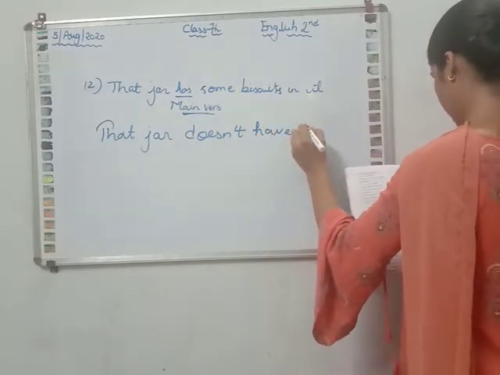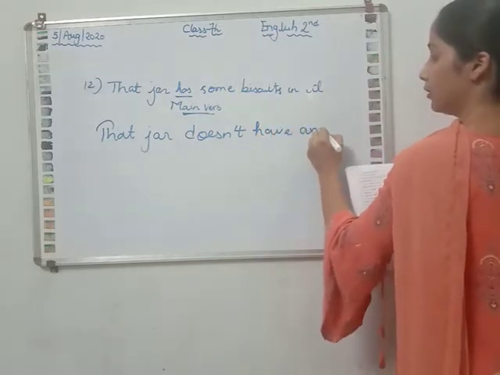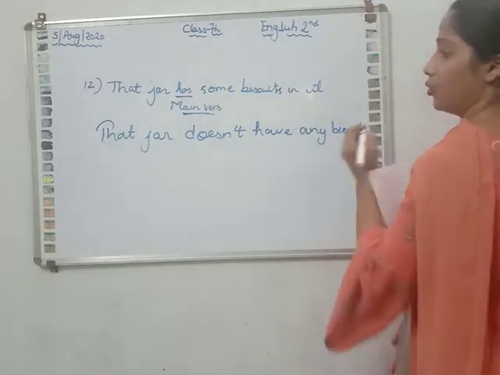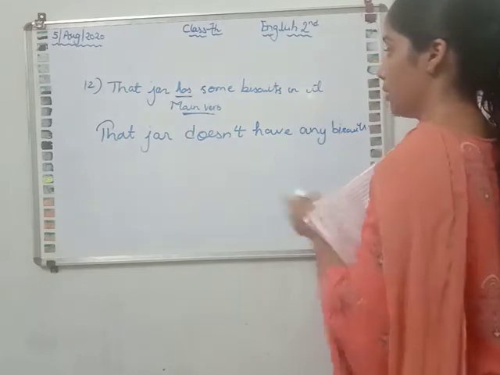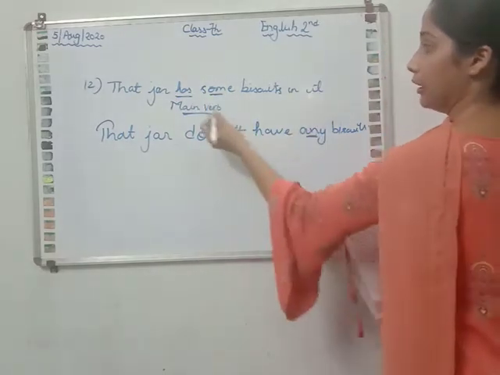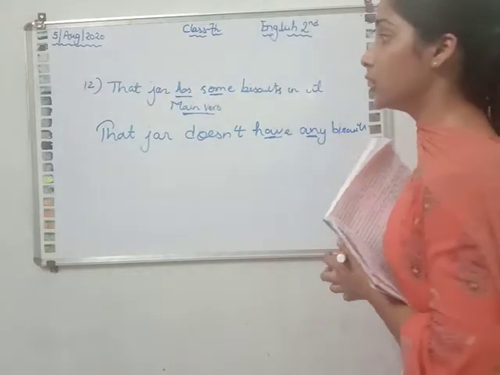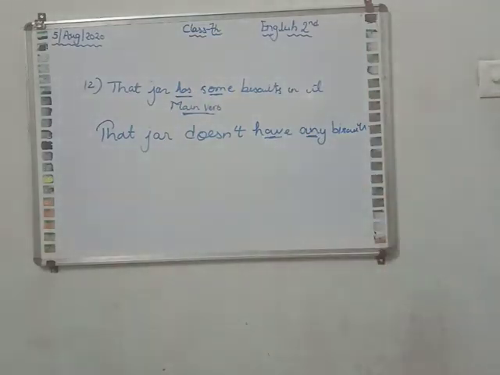That jar does not have any biscuits. Okay. You have to change like this. Some is also changed into any. Has is converted into have. We have added does not over there. So you have to change like this. Match the answer. If you have done it correct, then it's okay. If some mistake is there, you can make the changes right now.